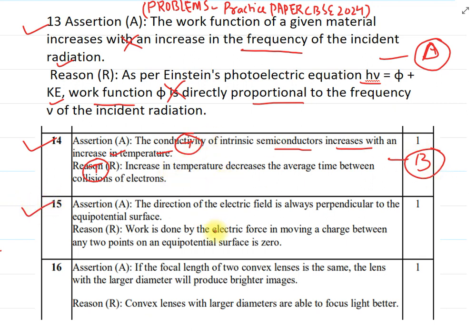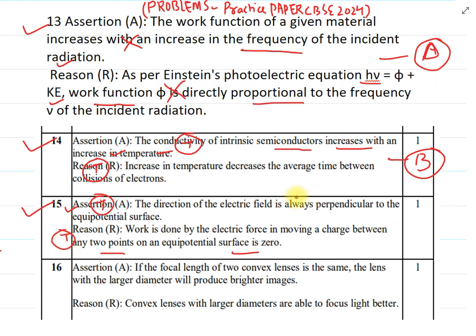Let's come to the 15th, or the third, assertion reason. The direction of electric field is always perpendicular to the equipotential surface. I hope you know all this. Electric field is always perpendicular to equipotential surface. The assertion is true. The reason is: work done by the electric force in moving a charge between any two points on equipotential surface is zero. That is also correct.